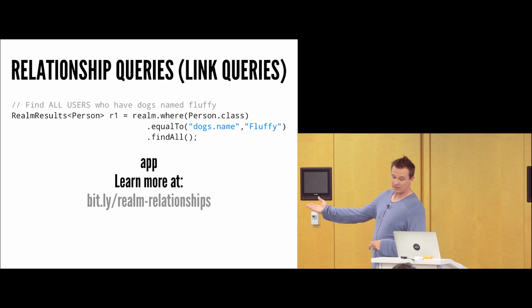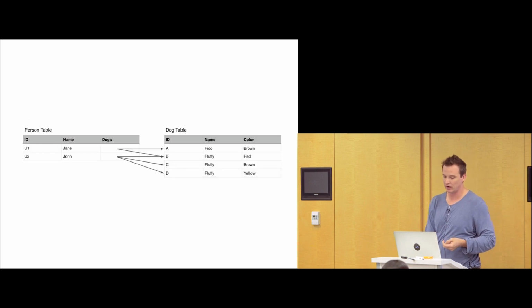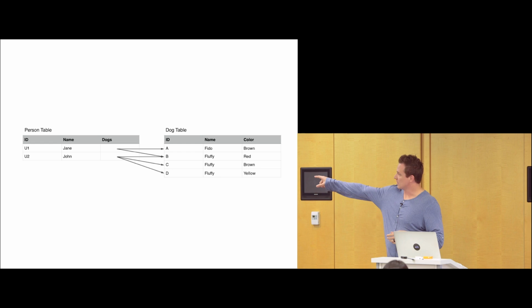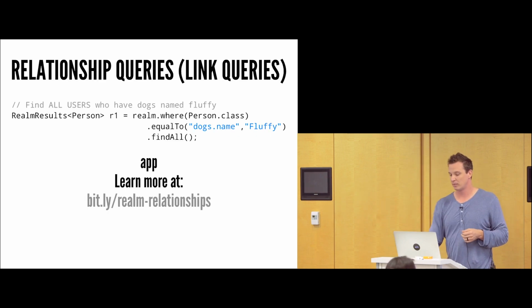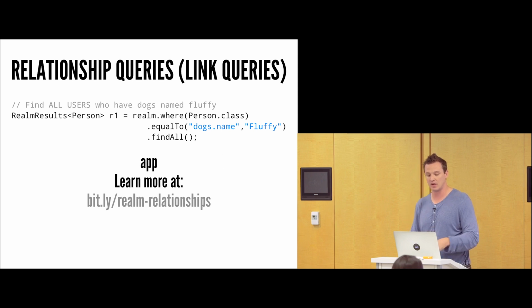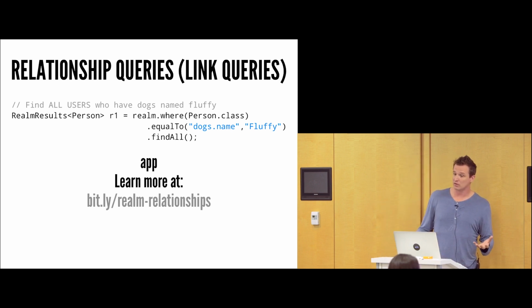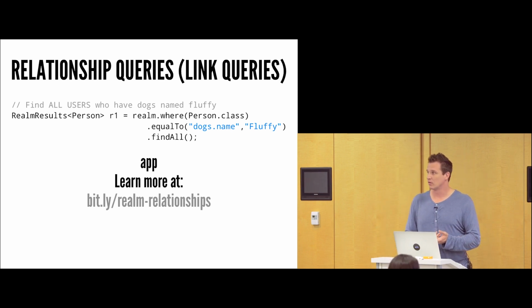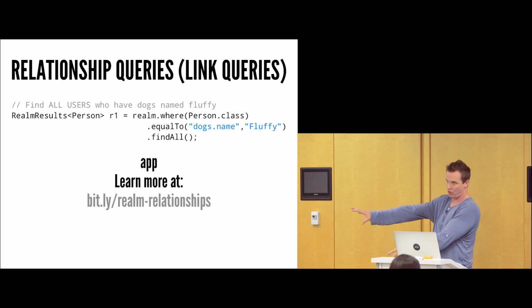What we're going to get back at this point in time is 2 person objects, and those person objects are going to be John and Jane. If we go back and look at the data again real quick, the first object is Fido for dogs. That's Jane's dog. And if we look back at the query, I'm saying give me all the people whose dog's name is Fluffy. That's going to give me back the person objects. The actual references underneath are the dogs. The Jane object is going to have all of her dogs in it because in this query, we're just saying, hey, give me all the people who have dogs named this.